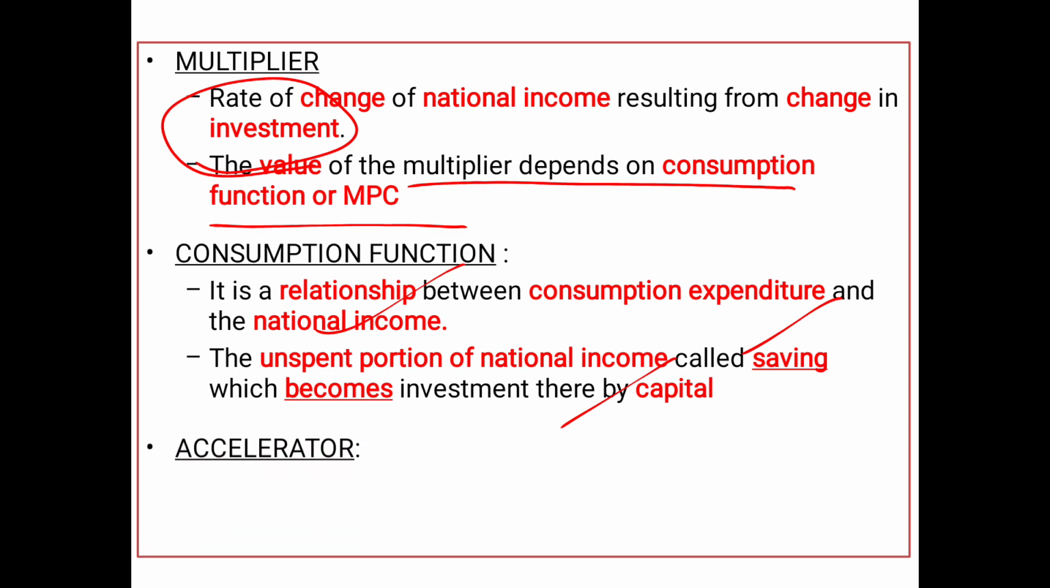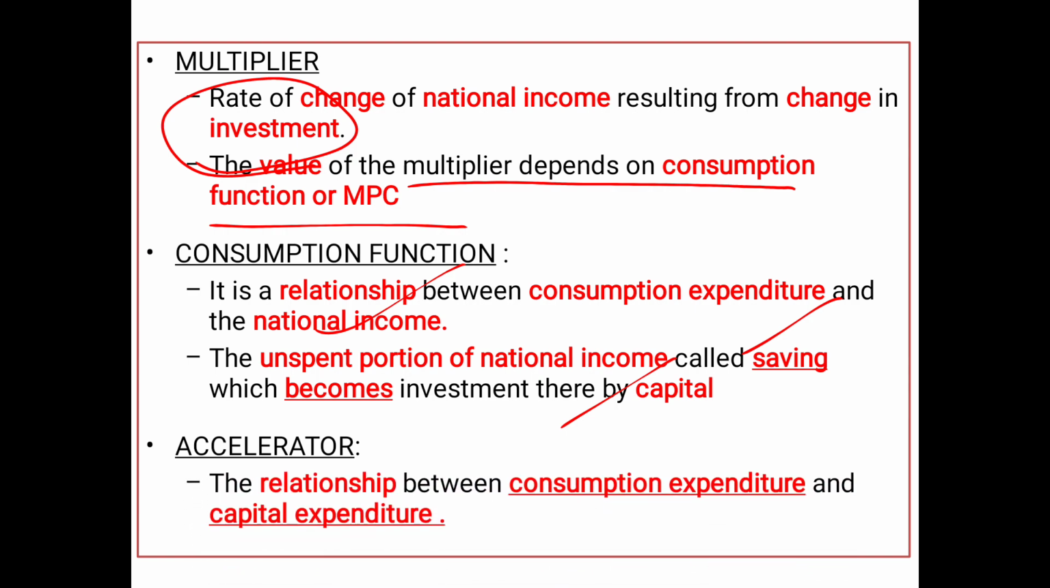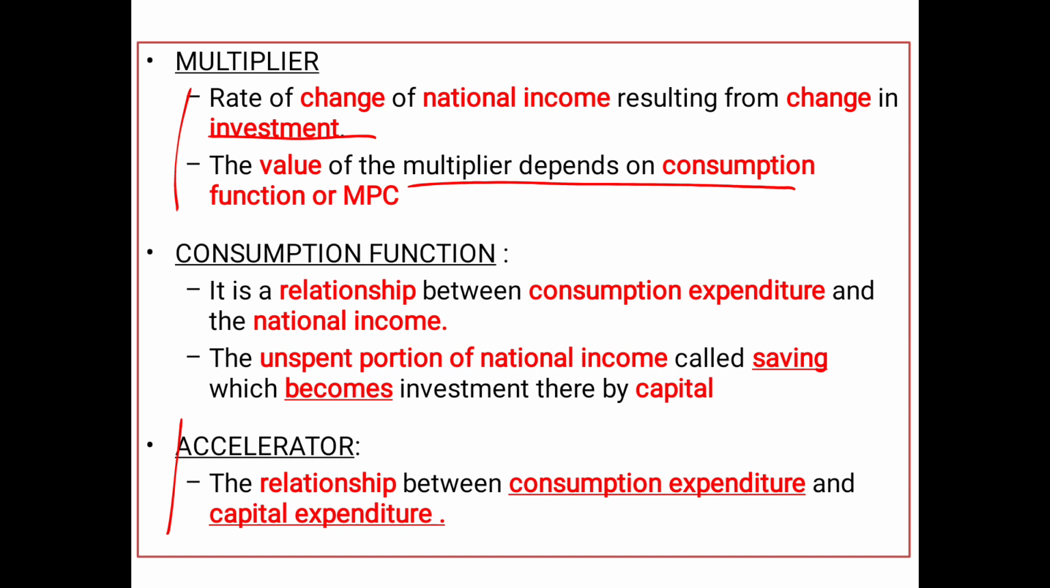Now what is accelerator? Accelerator is nothing but speed. So how do you speed up the economy? It is the relationship between consumption expenditure and capital expenditure. According to how much capital you are going to spend, your consumption expenditure also increases. So now you should know the difference between a multiplier and an accelerator. If your national income is increasing, that says your investment is always increasing. But accelerator tells you the relationship between consumption expenditure and capital expenditure.